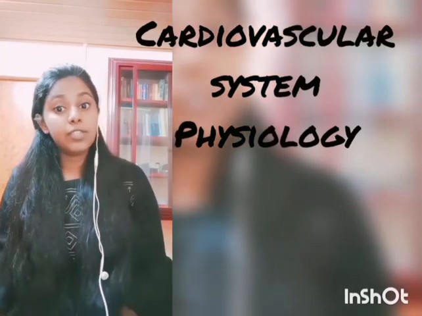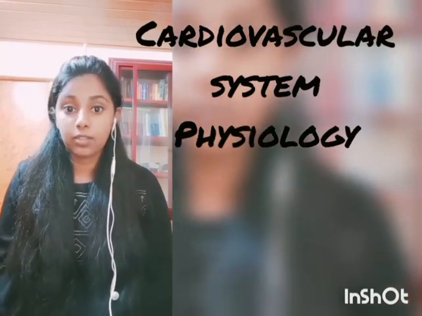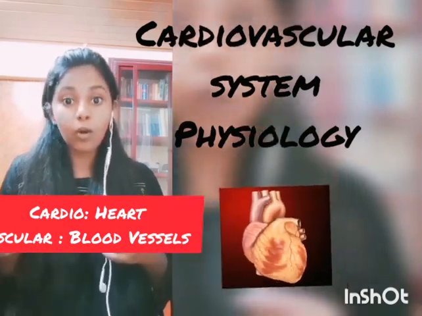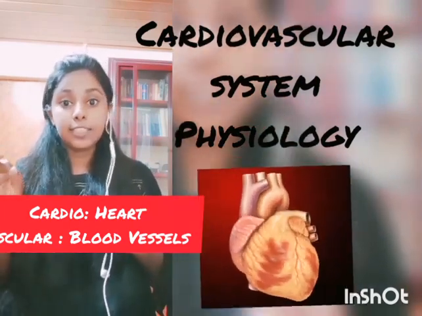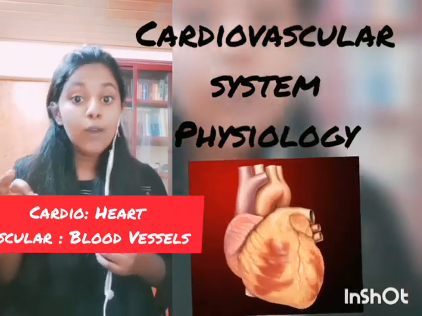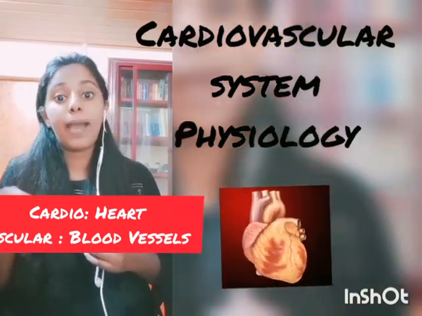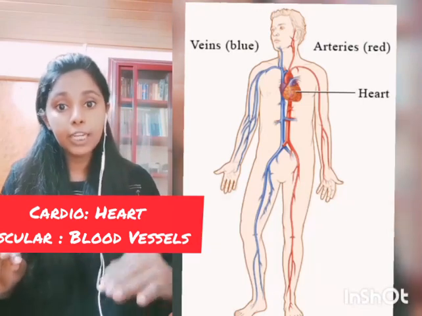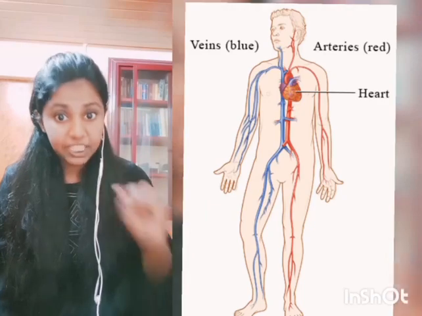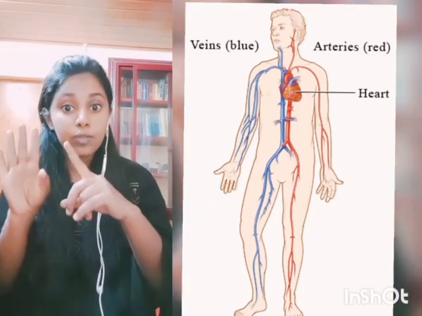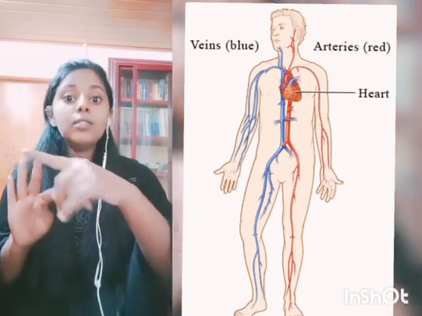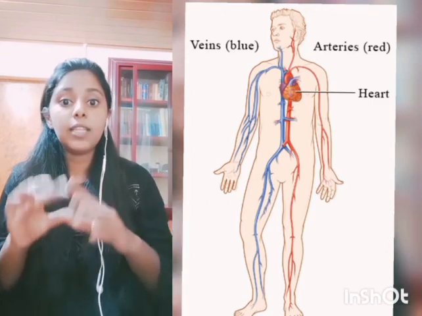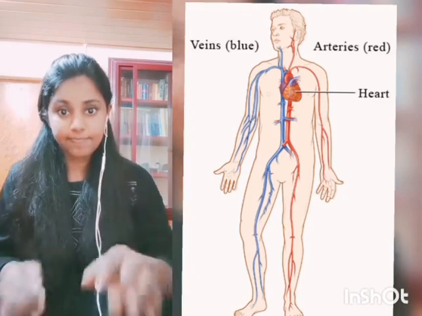So let's start with the term cardiovascular. Cardio refers to the heart, which is a pumping organ in our body, and the vascular system consists of the blood vessels, which act as a medium for the passage of the blood. In our body, the heart pumps blood to all parts of the body through channels called blood vessels. So the heart plus the closed circulatory channels, or the closed vessel system, constitutes the cardiovascular system.